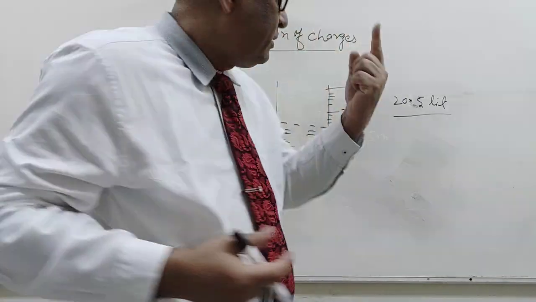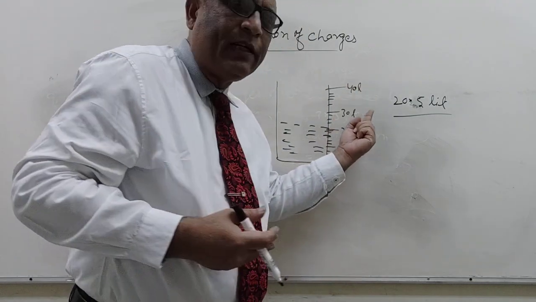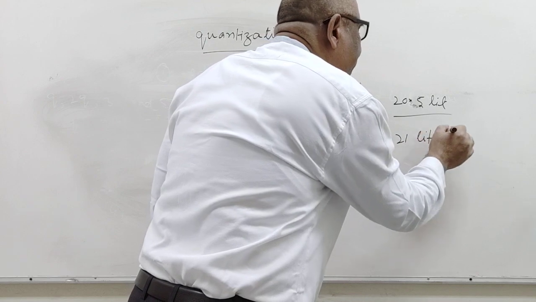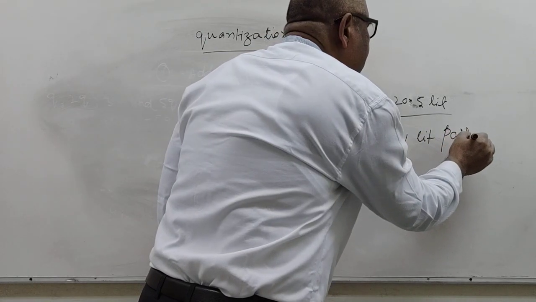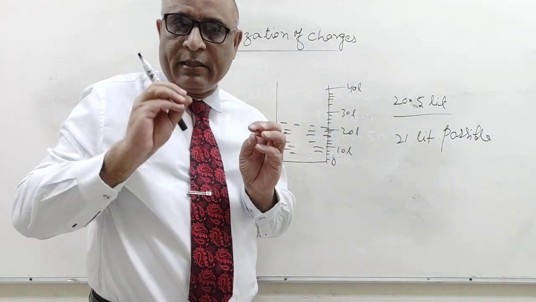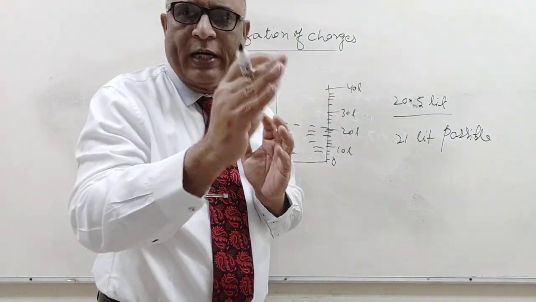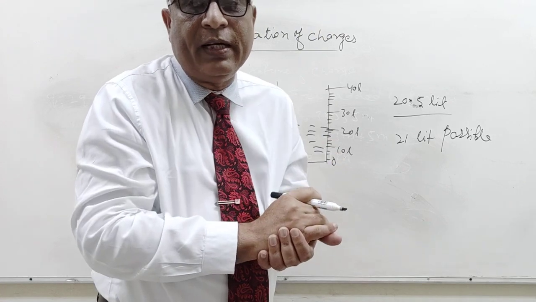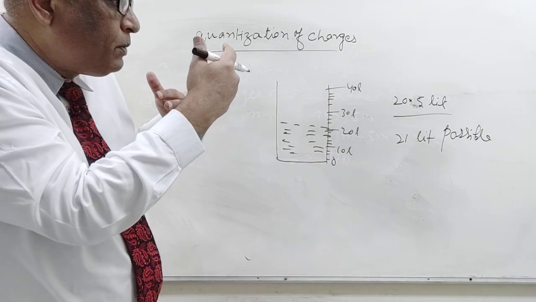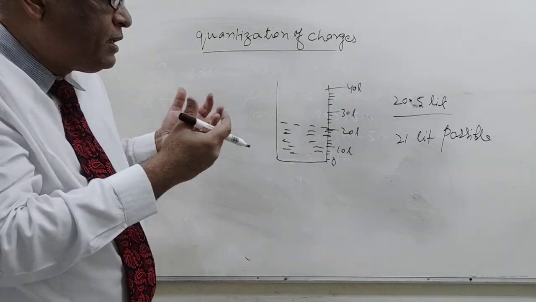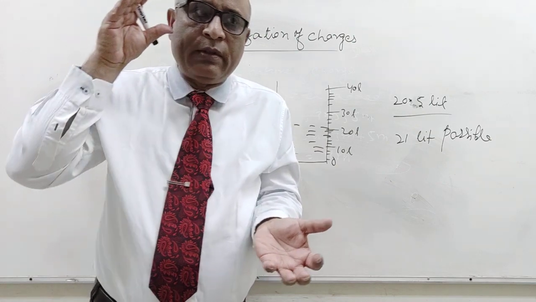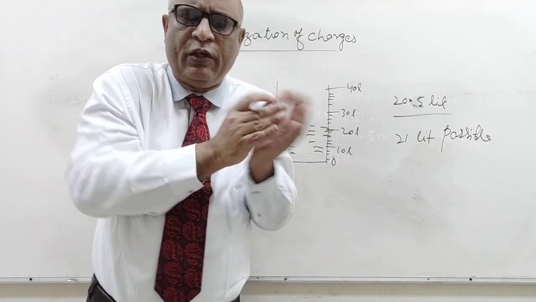So my dear, 20 liter, 21 liter is possible by the second device, because it is sending water by a quantum of 1 liter. So this is to try to understand what is the quantization, to send a definite quantity, not a continuous quantity.